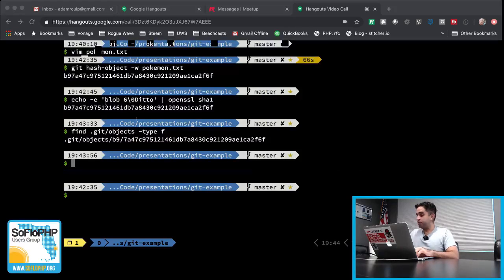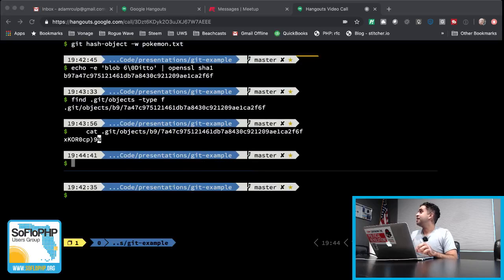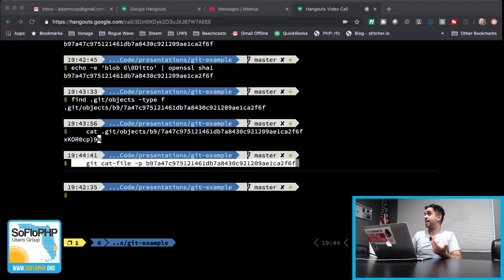And let's go ahead and use another plumbing command. First, we're going to take a look at what's actually there. Run cat on that. It's gibberish. So the content of our file got compressed when it got stored into our Git repository. This is what it looks like when we just try and output it, but obviously it's unreadable. But Git has a command for that, and that command is cat-file. -p in this case is for pretty printing. And we'll give it the hash that we got. And we get the contents of our file back.